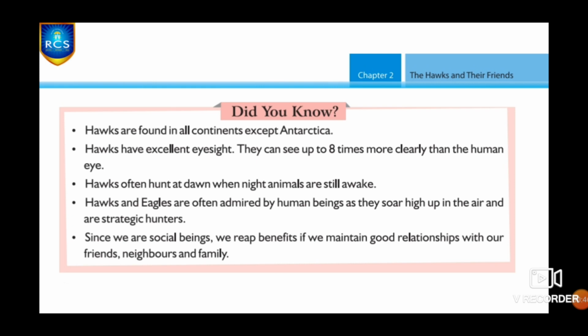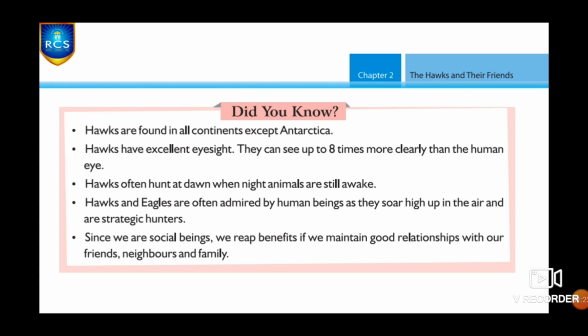Hawks often hunt at dawn when night animals are still awake. Hawks often hunt during night time or after the sunset, right? When night animals are still awake. Hawks and eagles are often admired by human beings as they soar high up in the air and are strategic hunters. We call them strategic hunters, and they are often admired by us as they soar high up in the air.